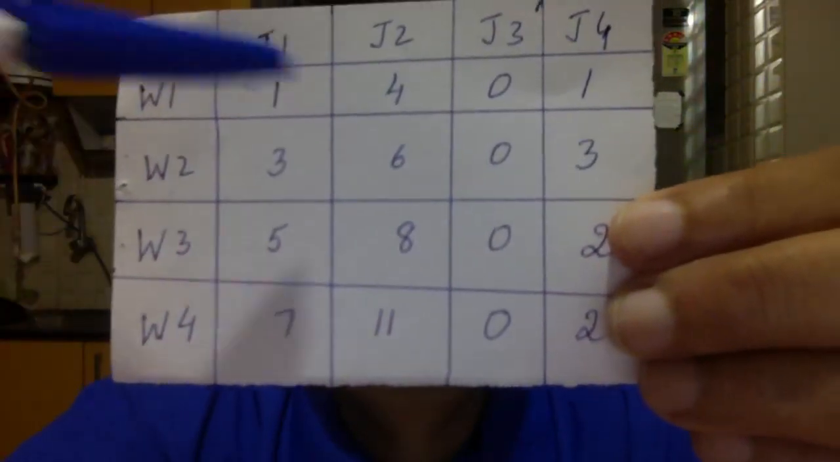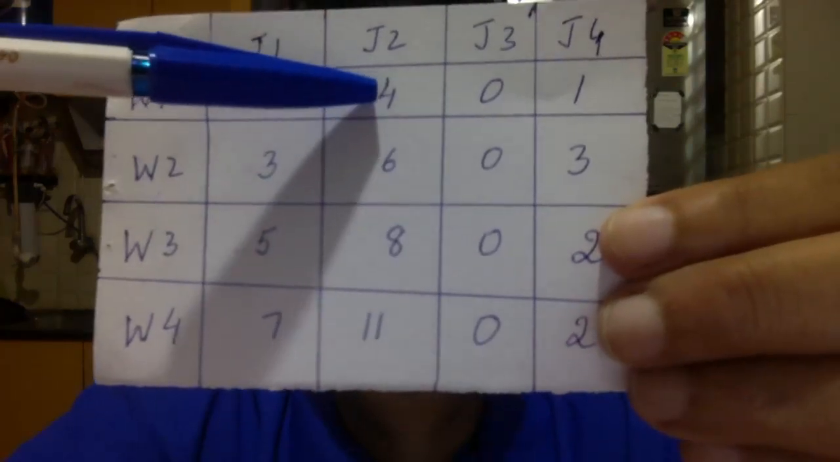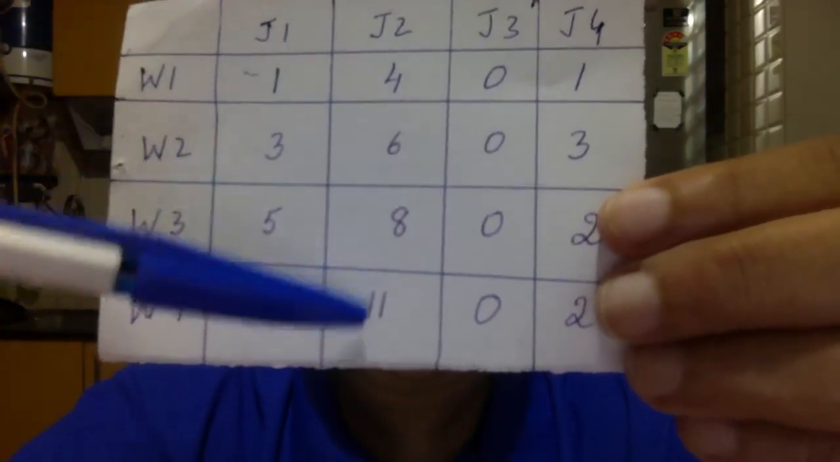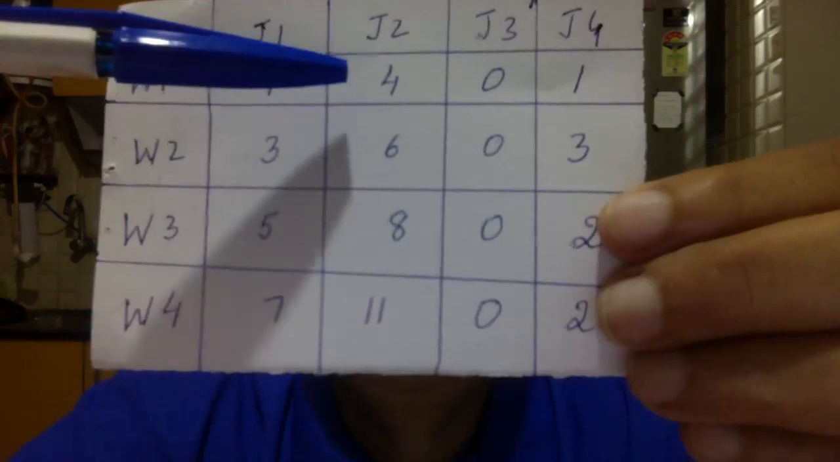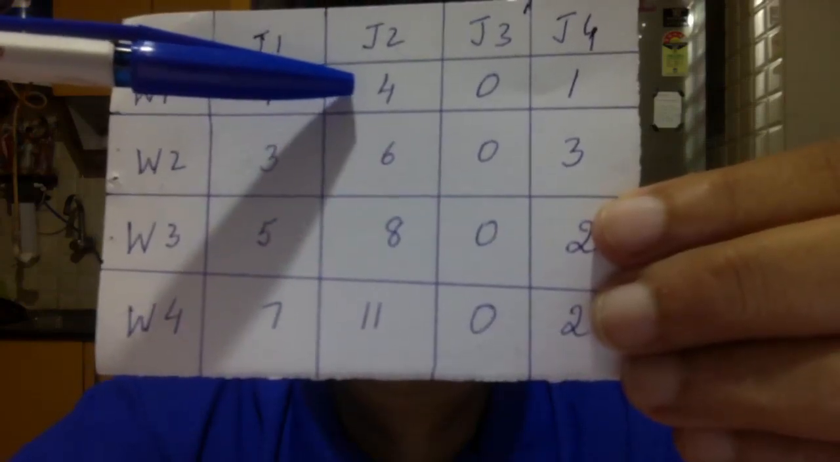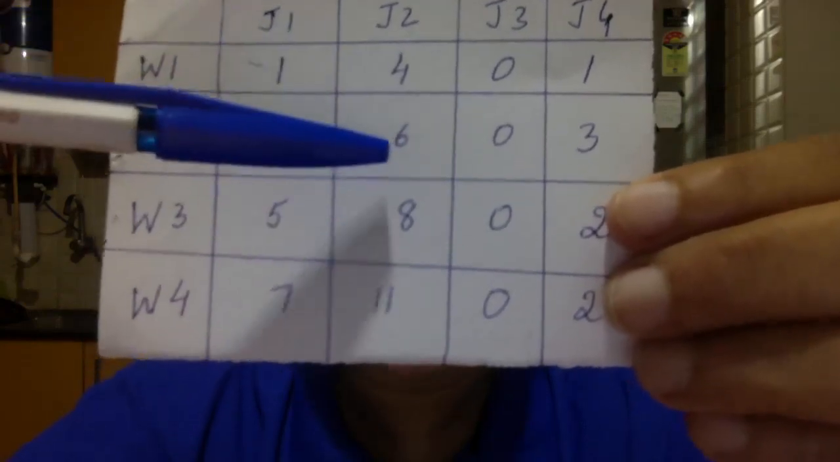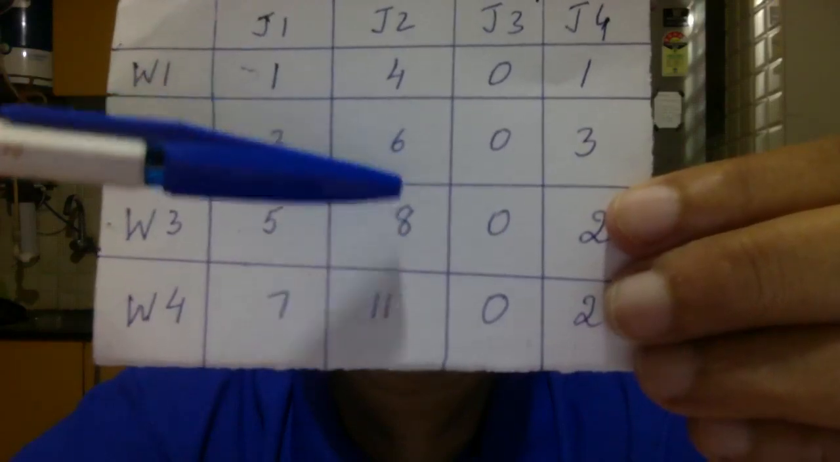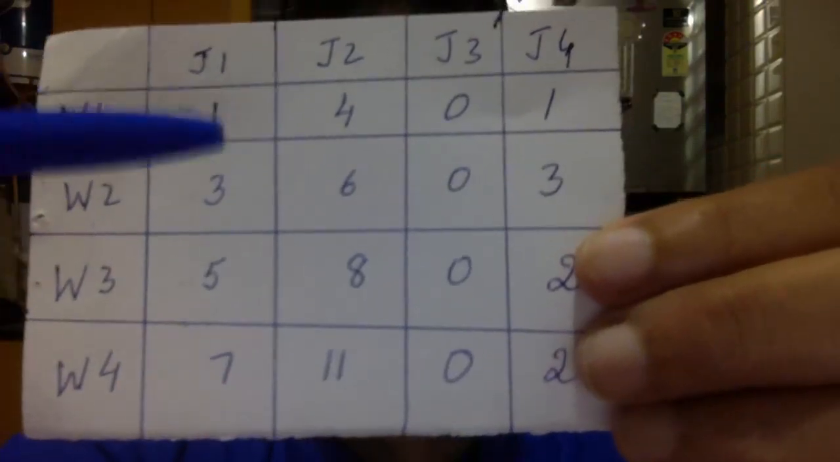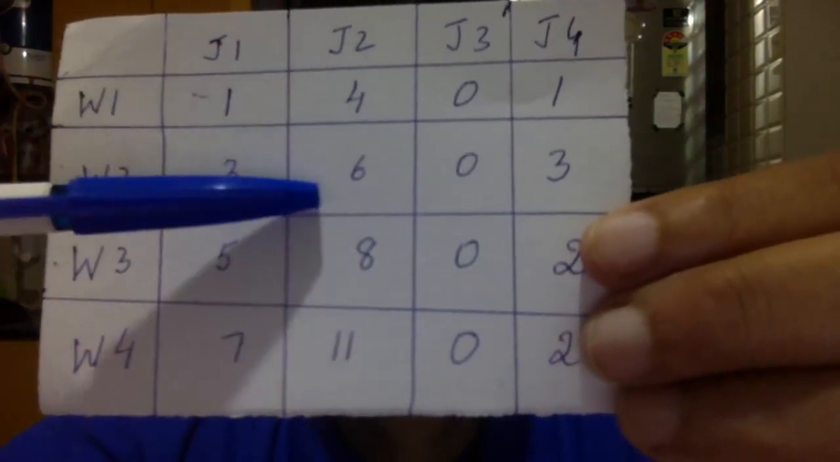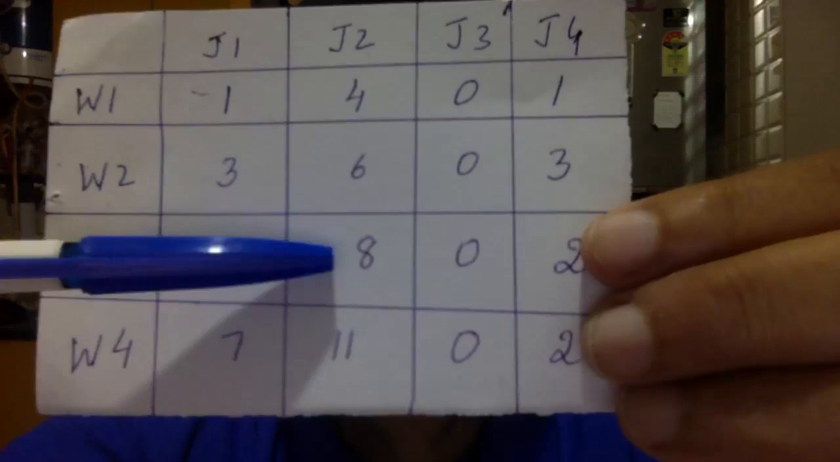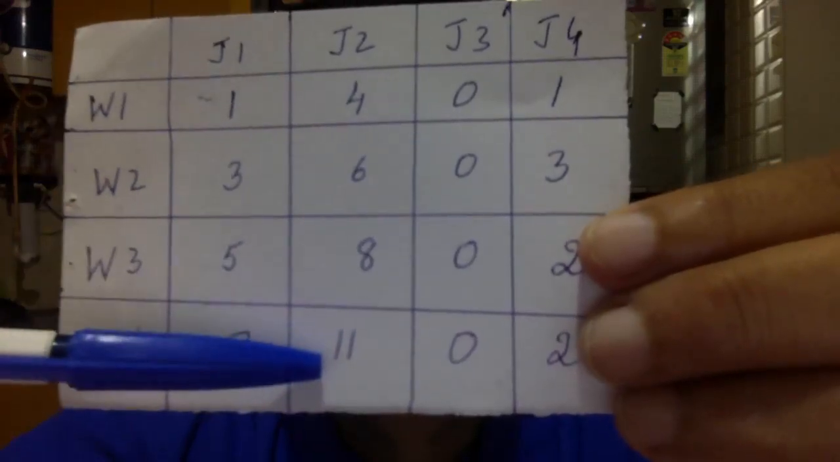We'll come back to the second matrix. Here you have the second column. You have 4, 6, 8 and 11. 4 is the least. So 4 minus 4, you will get one more 0 here. 6 minus 4 is 2. 8 minus 4 is 4. 11 minus 4 is 7. So you must get here 0, 2, 4 and 7.